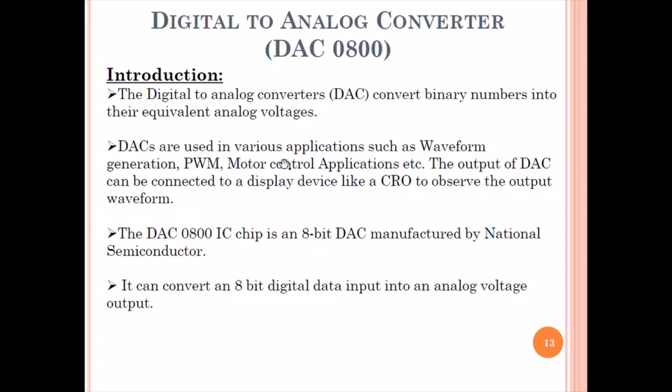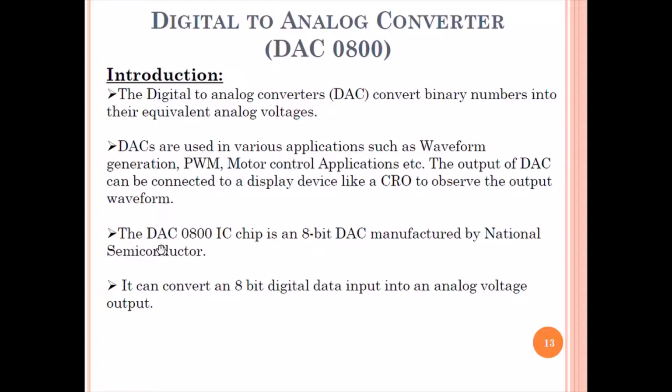DACs are used in various applications such as waveform generation, PWM, means pulse wave modulation, motor control applications, etc. These are the applications. The output of DAC can be connected to a display device such as CRO to observe the waveform. So as said, it will give the output as analog voltages, and to see which waveform it is forming, we can use a device like CRO, cathode ray oscilloscope, to know how the waveform is looking or formed.